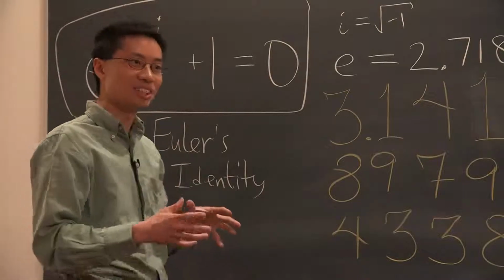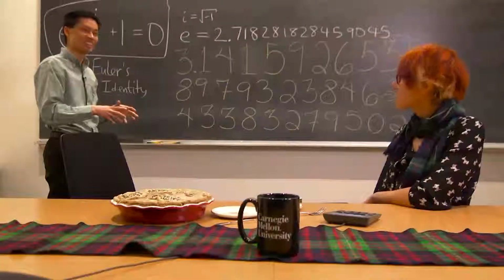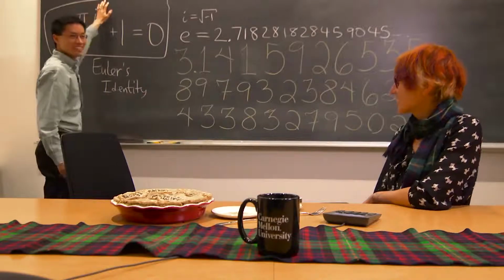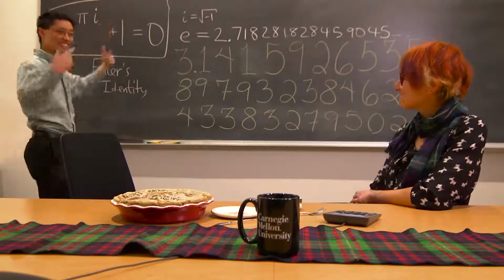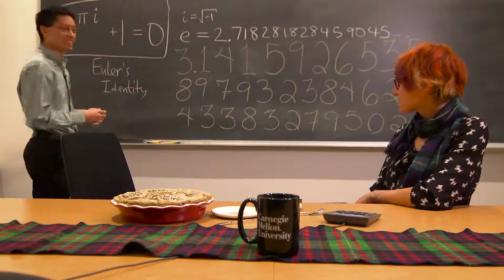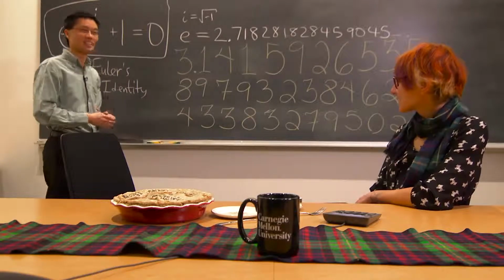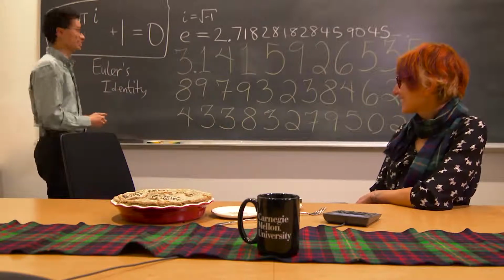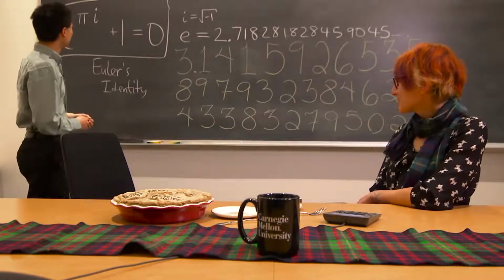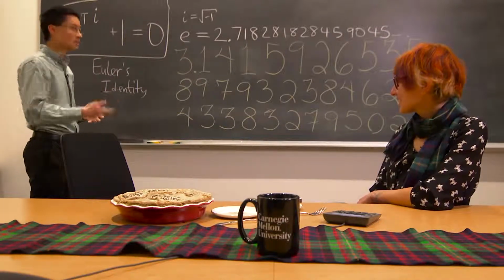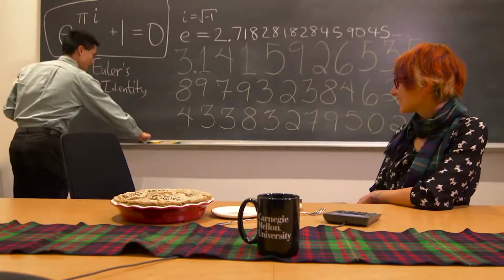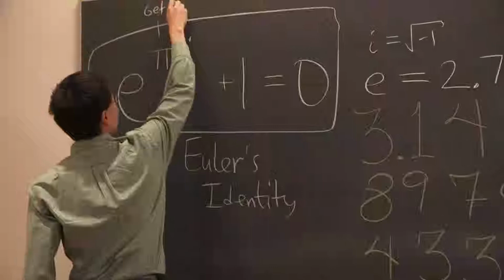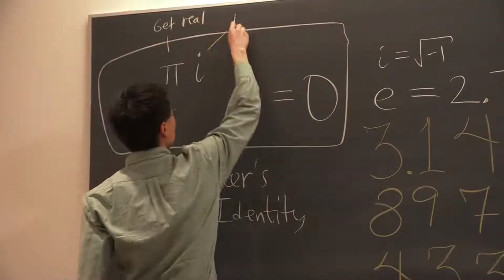Have you seen the shirts with the pi and the i, the joke? Oh, yeah. Where pi says, get real, and i says, be rational, right? And they're basically calling each other out. I've seen those shirts ever since I was in high school. It was like the speech bubble, get real, be rational. It's like the pot calling the kettle black. But actually that shirt should have one more punchline. The last punchline should be, let me write the joke first. This one says, get real. And this one says, be rational.